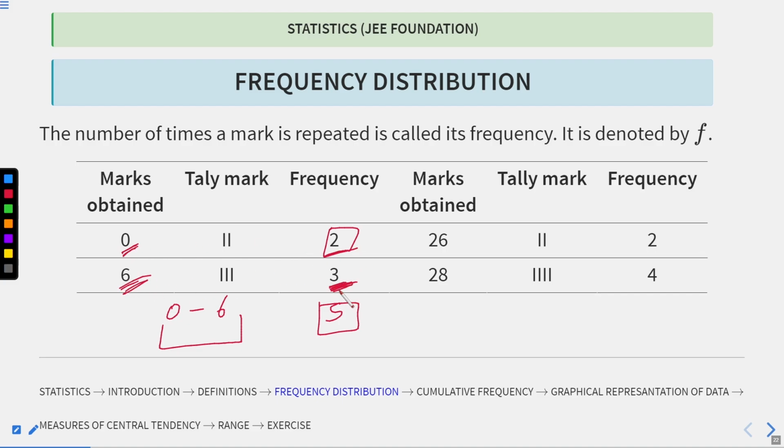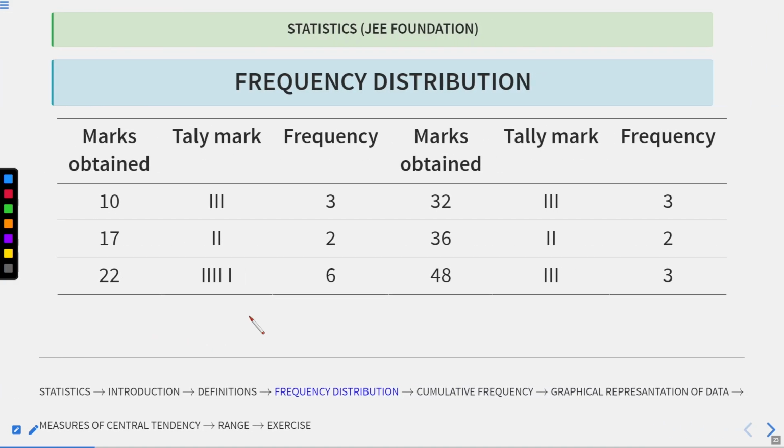That means if you see 0 to 6, including both, how many students do we have in this class interval? We have 5 students, because 0 marks were obtained by only 2 students and 6 marks by 3 students. So in total, the students lying in the class interval of 0 to 6 are 2 plus 3, which equals 5. So 5 students' marks are lying in this class interval.